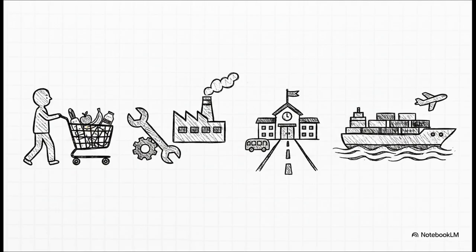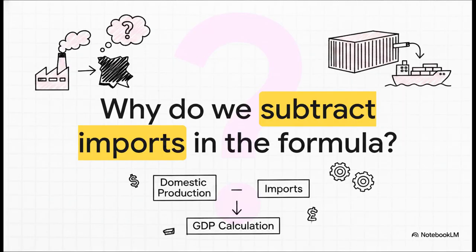Then I for investment, which is businesses buying tools or building factories to produce future output. Next is G for government spending, like building a new highway or paying teachers' salaries. And finally, we add exports and subtract imports. Wait, hold on a second. Let's pause right here. If GDP is all about measuring our total economy, why in the world are we subtracting imports in our formula? Just take a moment and consider how a foreign-made product fits into a metric that is entirely focused on domestic production.